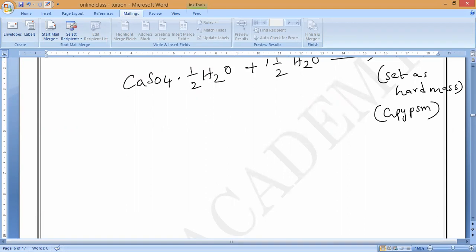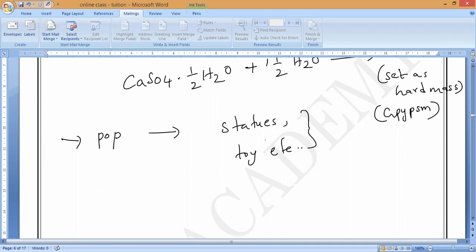You can see here, the setting of plaster of Paris is accompanied by a slight expansion in volume, due to which it is used for making casts for statues as well as toys, etc. Suppose I make some statue, or some kind of toys. Nowadays, in so many places we use this POP.